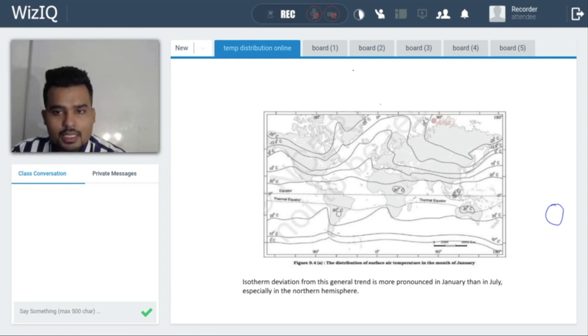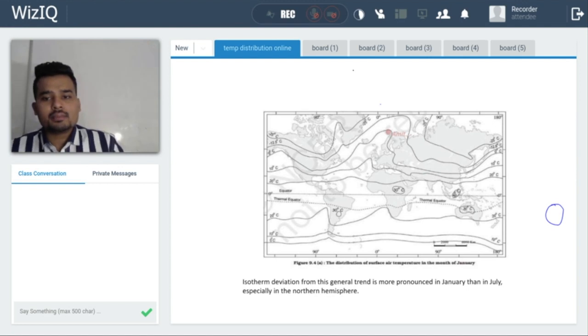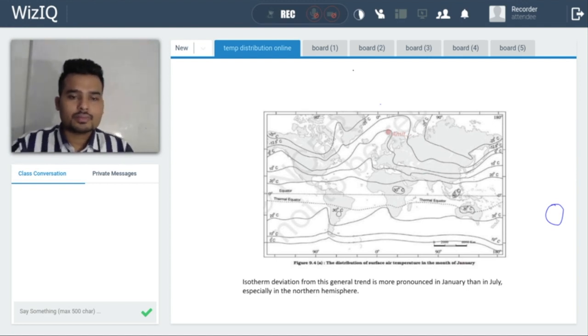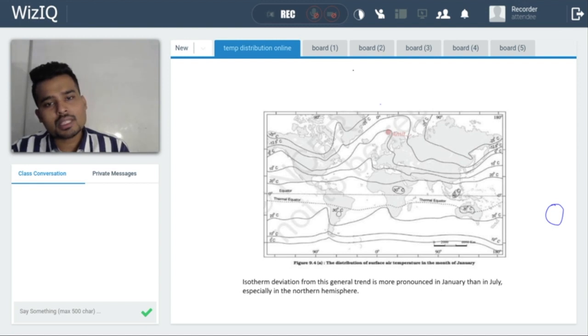You can also notice that on the lands, these isotherms bend towards the equator, and on the oceans, they are bent towards the pole. See, this is the Atlantic Ocean, and here they are bent towards the polar region. Over the land mass, they are bent towards the equatorial region. What is the reason behind it? The reason is these isotherms basically want to make the temperature equal throughout the earth. They want to achieve this equilibrium temperature.